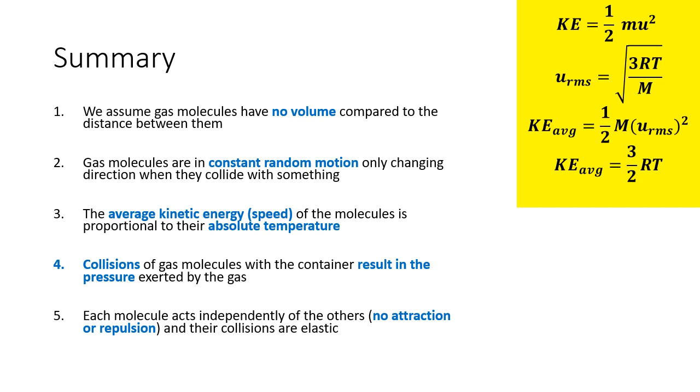We also have multiple equations here. Kinetic energy is equal to 1/2 mu squared, or u squared, sorry. Root mean squared velocity is equal to the square root of 3RT over m, where m is molar mass. Kinetic energy, if you put in the average, is 1/2 molar mass times the root mean squared velocity squared. And that means that kinetic energy average is equal to 3/2 RT.